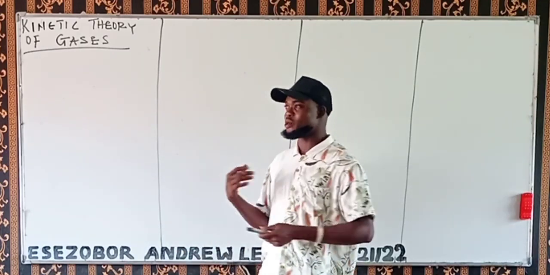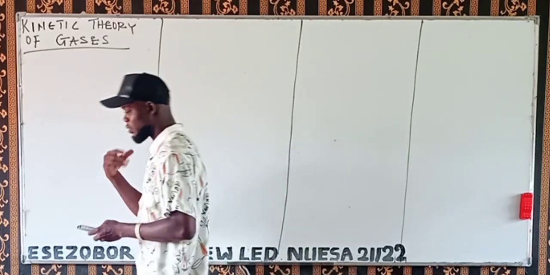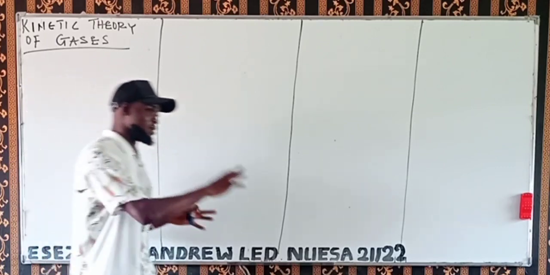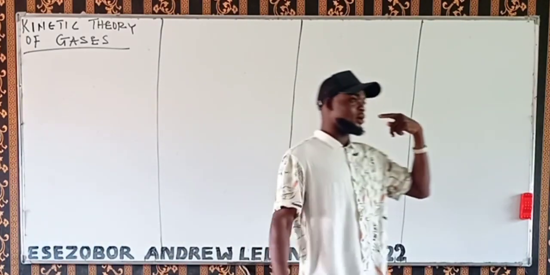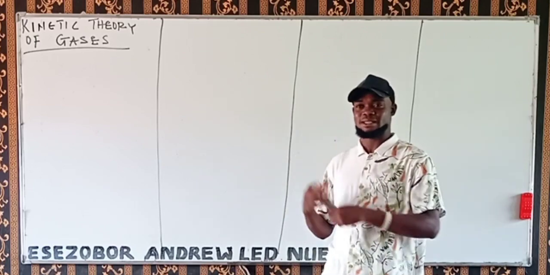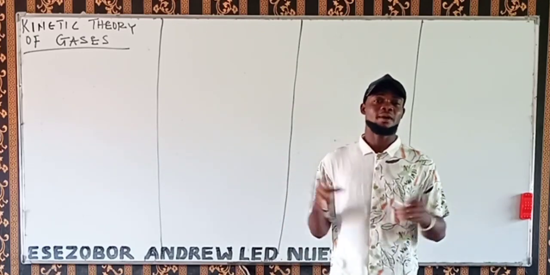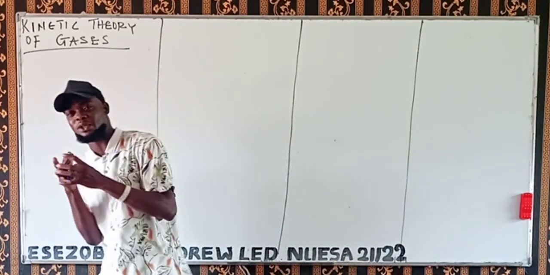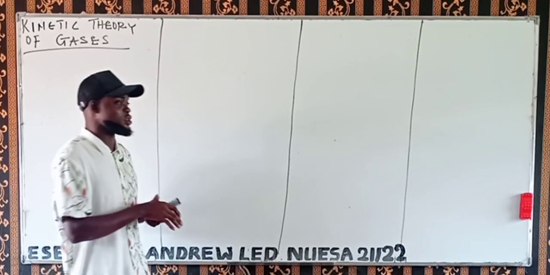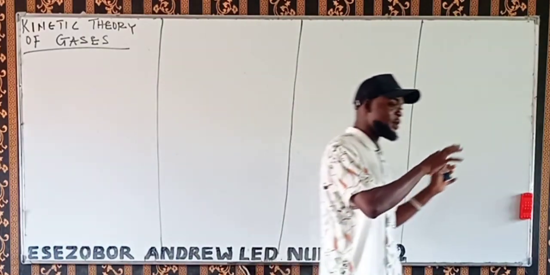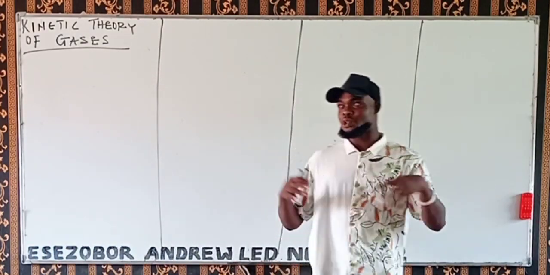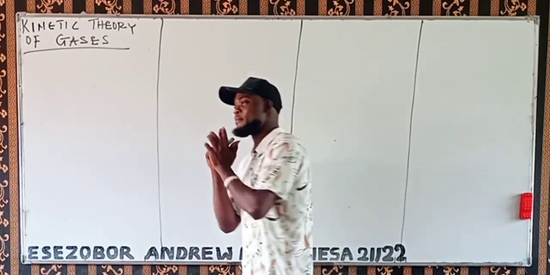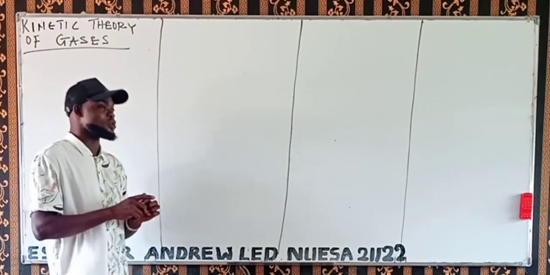We have some other assumptions or postulates from this kinetic theory we should also look at. Remember, gaseous molecules are constantly in random motion. They are moving randomly. And the interaction between these gases is mainly collision between each other. The type of collision we're talking about here is a perfectly elastic collision. Remember, from collision theory, we have inelastic collision, we have elastic collision. So the collision between gaseous molecules is perfectly elastic. Also take note of that.